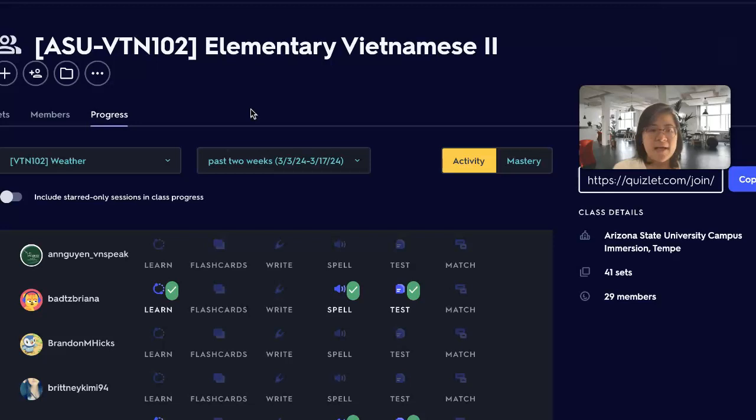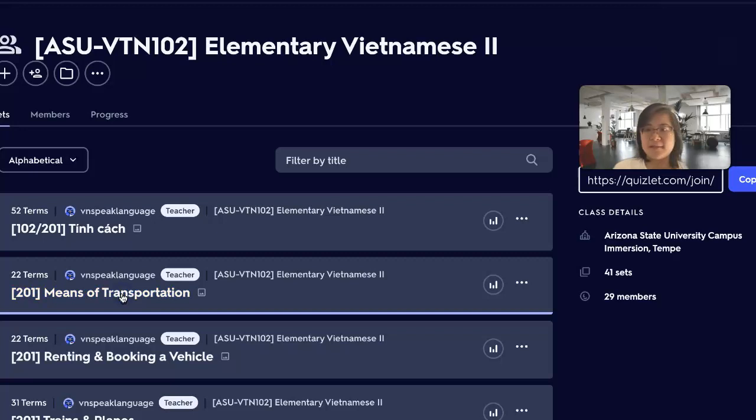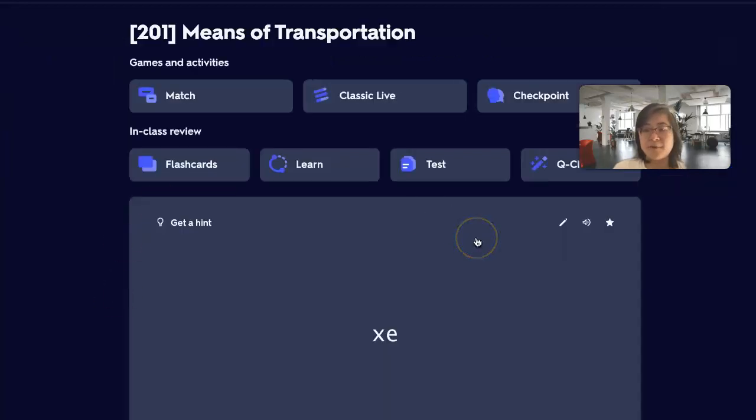Now let's look at what it means to the students. So for example, let's go to one set and look at it from the learner's perspective. Yes, so games and activities, they can do match, they can do classic live or checkpoint.